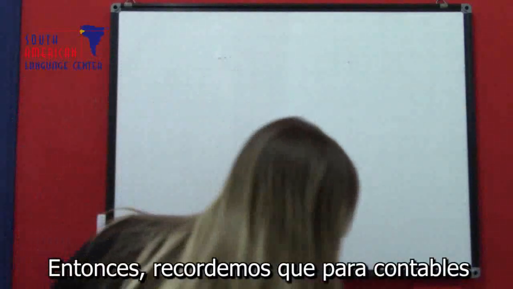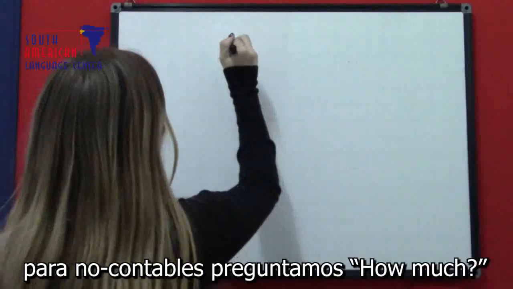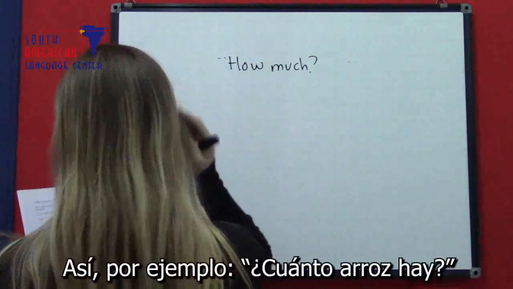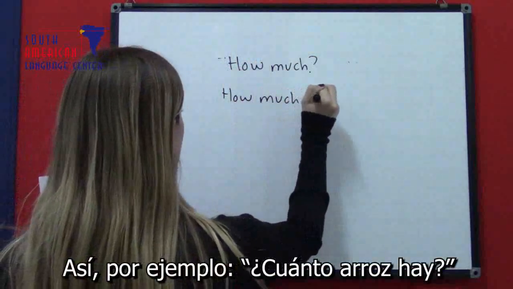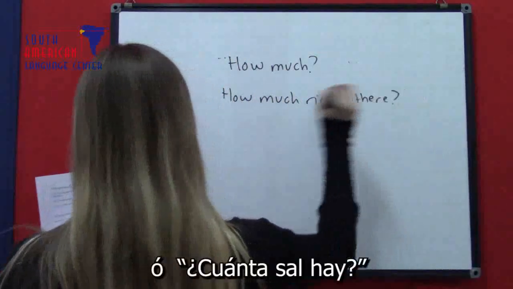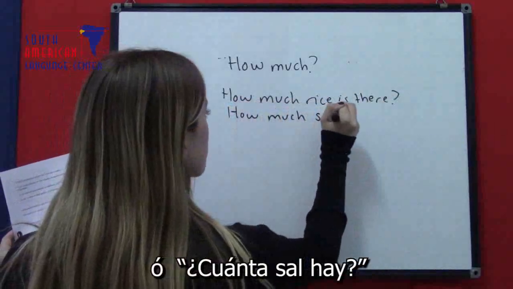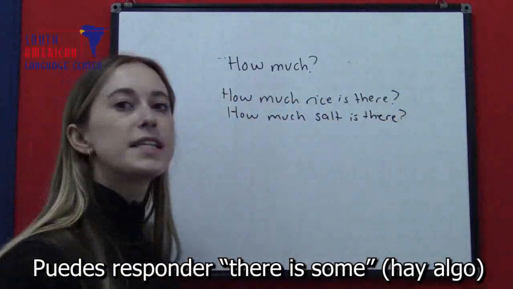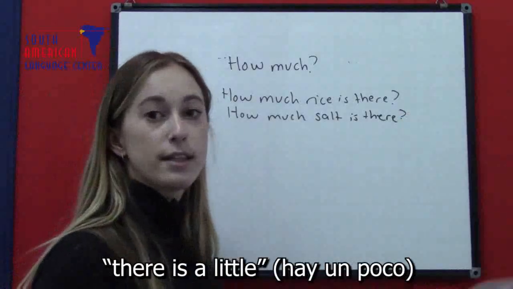So remember, for countable nouns, when we want to know quantity, we ask how many. For uncountable nouns, we ask how much. So for example, how much rice is there? Or how much salt is there? We could answer, there is some, there isn't any, there is a lot, there is a little.